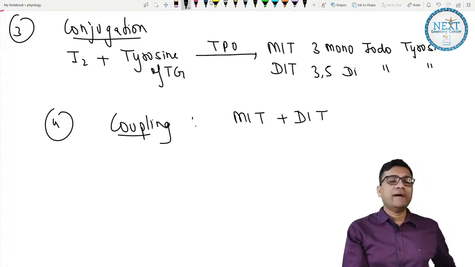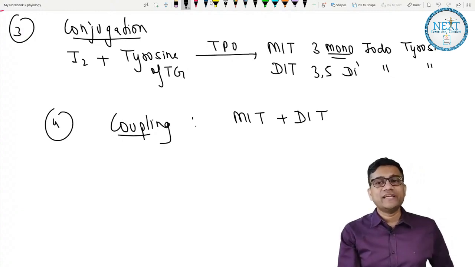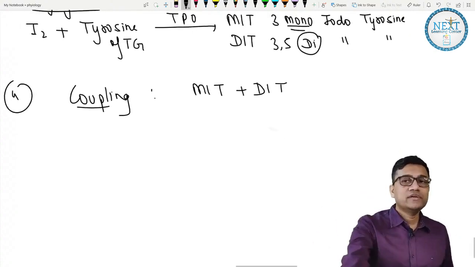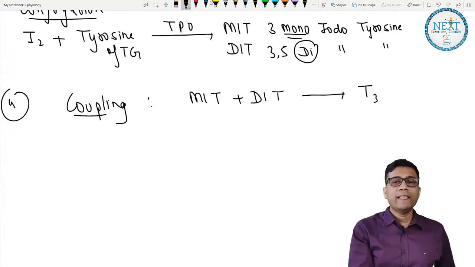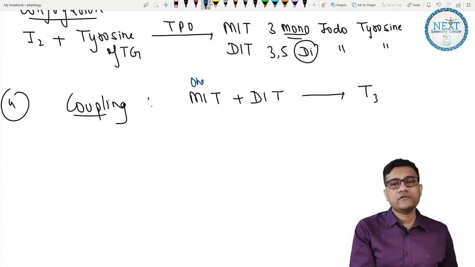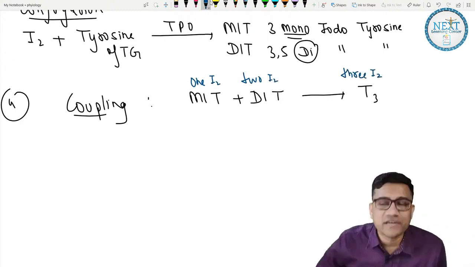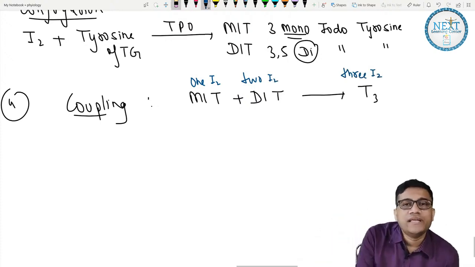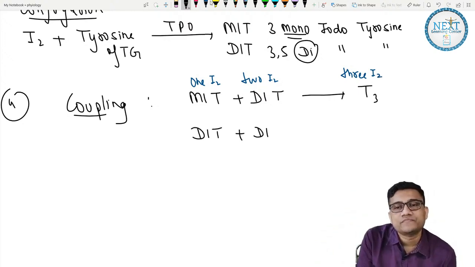MIT contains one iodine, DIT contains two iodines, so it becomes T3, since it contains three iodines. That's why it's called triiodo. And if I take DIT and DIT, then you end up getting T4.